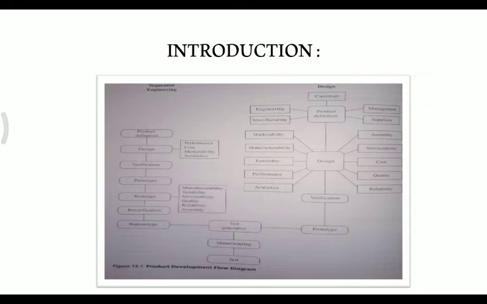On the right side diagram: customer, product definition, design, verification, prototype, test generation, manufacturing, and finally testing of the product. In sequential engineering: product definition, design, verification, prototype, redesign, re-verification and re-prototype, test generation, manufacturing, test. All together they form a process with respect to quality by design.